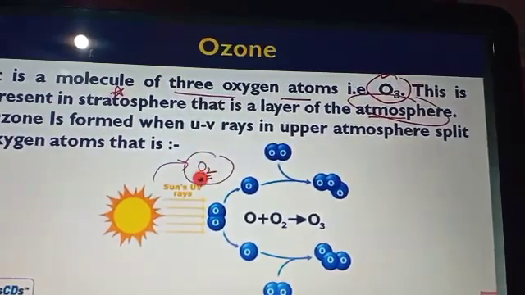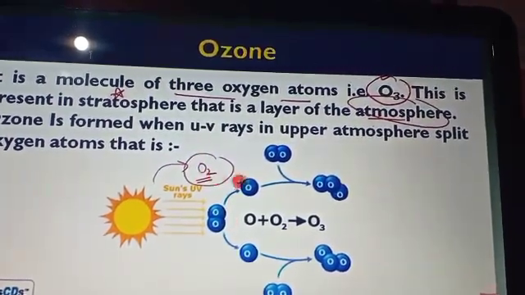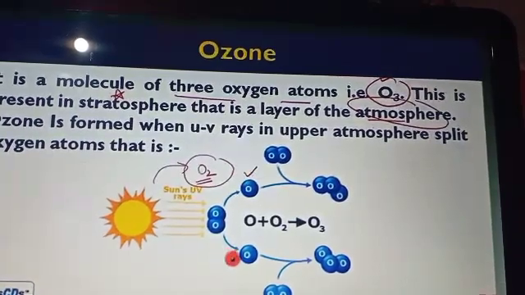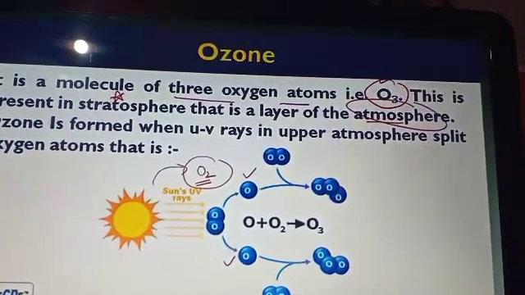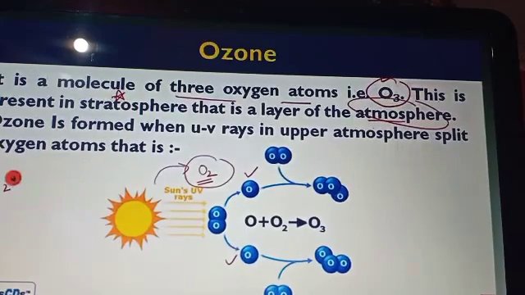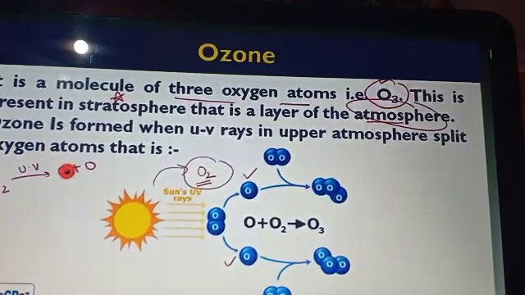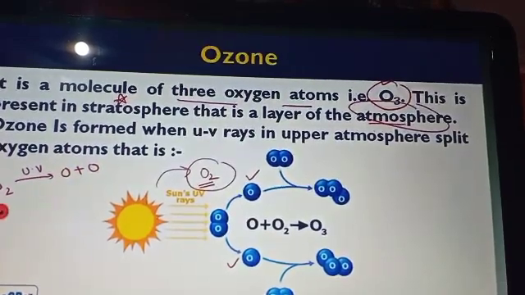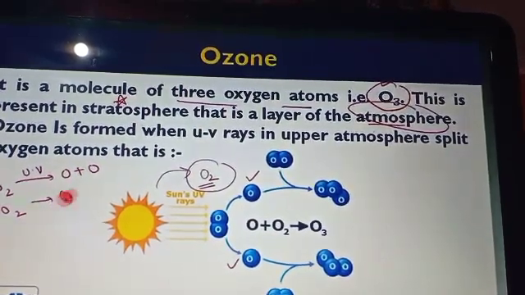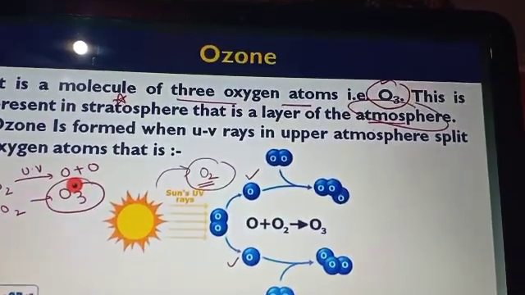For example, here in the environment we have oxygen. When the sun rays fall on the O2, the oxygen molecule is split into oxygen atoms. Here we write that oxygen molecules, due to ultraviolet radiation, are split into oxygen atoms.